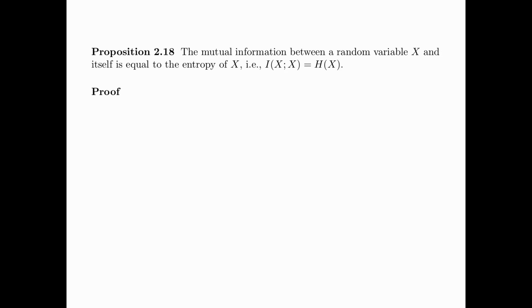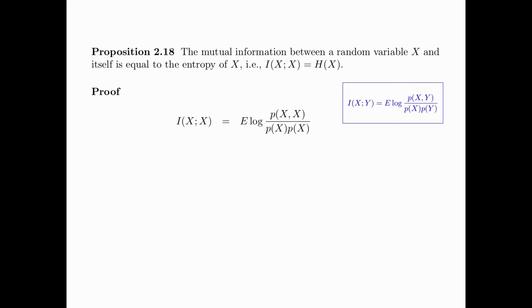The next proposition, 2.18, says that the mutual information between a random variable X and itself is equal to the entropy of X. That is, I(X;X) is equal to H(X). First, we recall the definition of the mutual information between X and Y. With Y equals X, we have I(X;X) equals the expectation of log p(X,X) divided by p(X) divided by p(X).